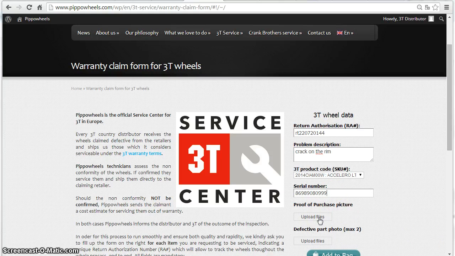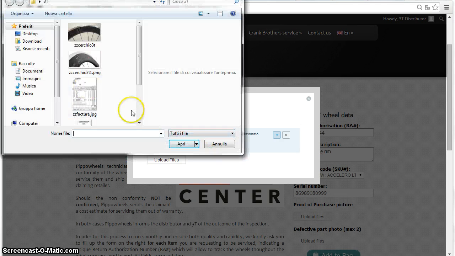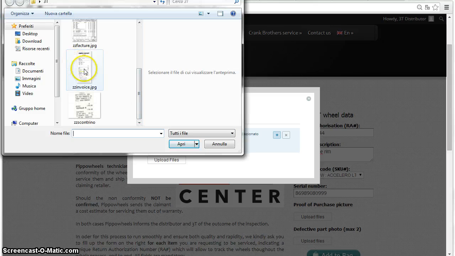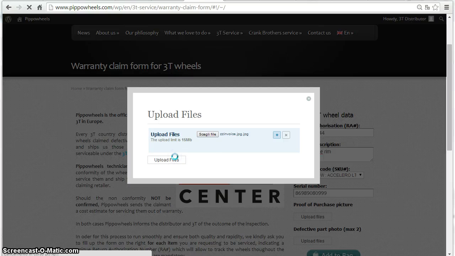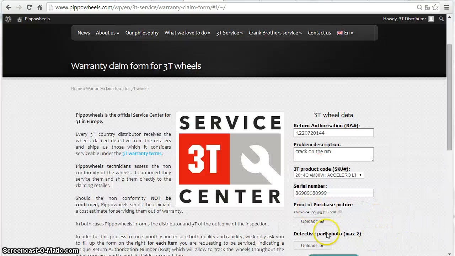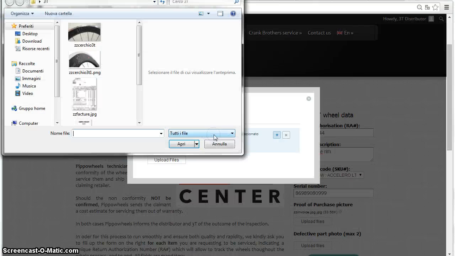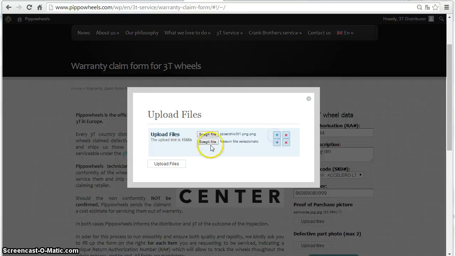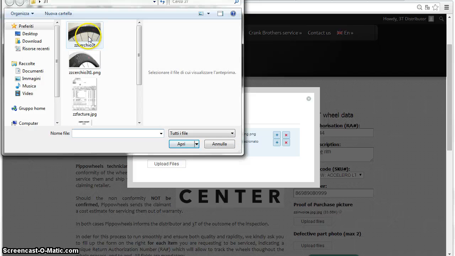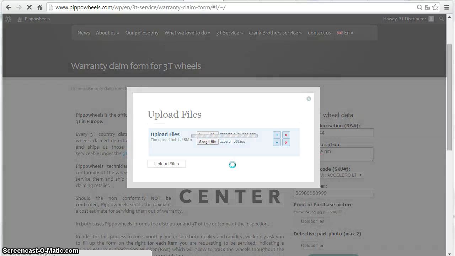Now it's time to upload an image of the proof of purchase. It can be a PDF or a picture of the invoice. And also one or two photos of the defect. It is very important that these pictures are clear enough for us to judge what the problem is in advance.